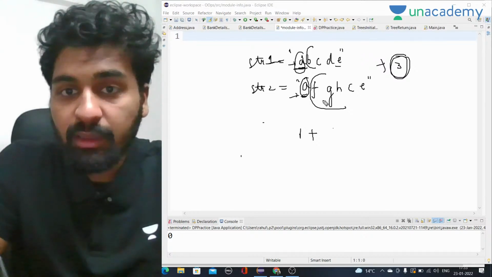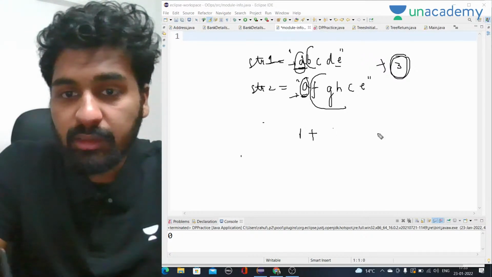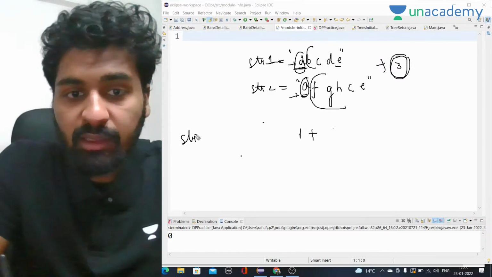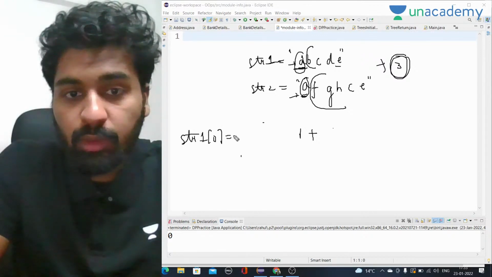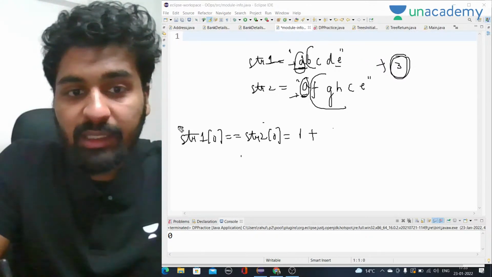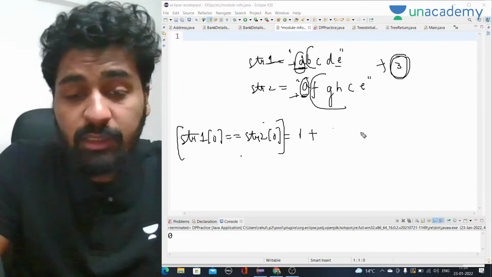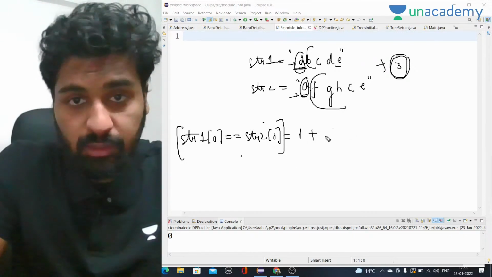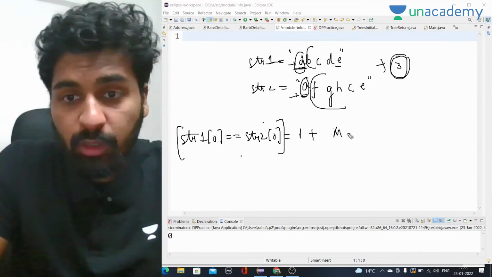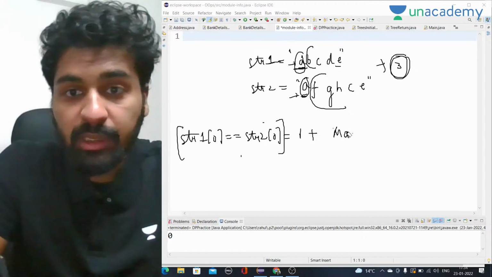Let's say the function name is common. If str1 of 0 is equal to str2 of 0, in that case what will happen? It will be 1 plus, not maximum, 1 plus this part of the string.